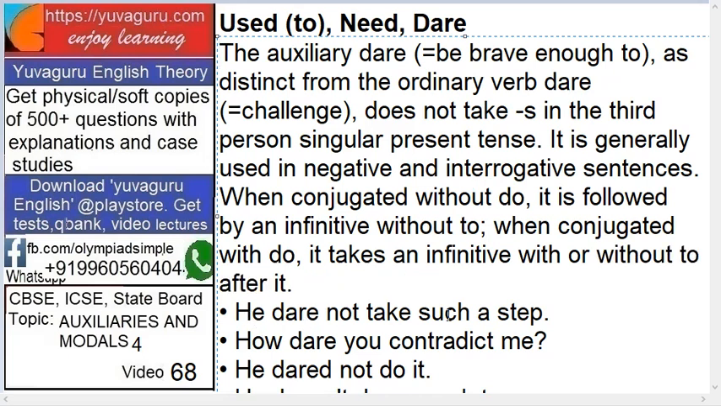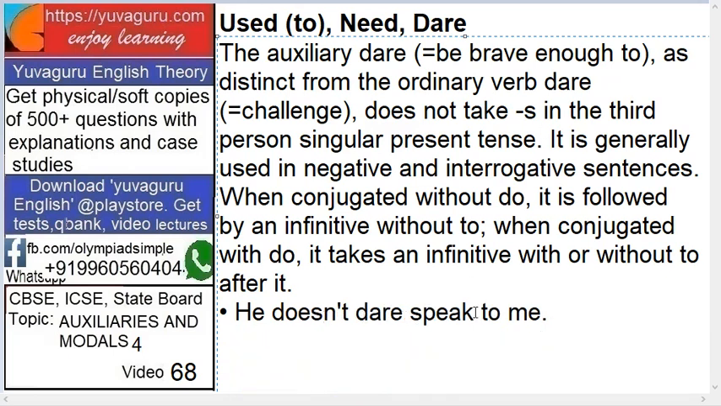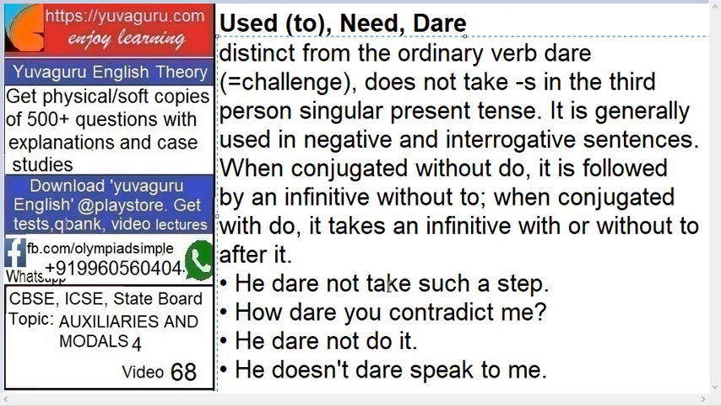He dare not take such a step. Now this "dare not" is not a verb. This is the auxiliary, be brave enough. He should not be brave enough to take such a step. How dare you contradict me? So again this is an auxiliary. He dare not do it. Again the same thing. It should be dare. He dare not do it. Okay. He doesn't dare to speak to me. He doesn't dare speak to me.